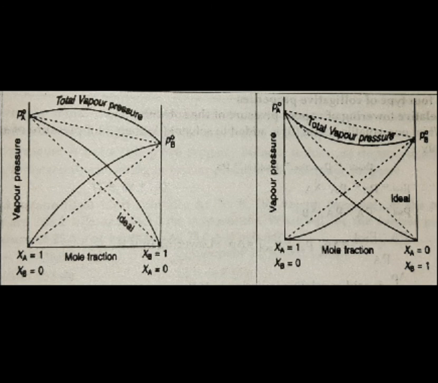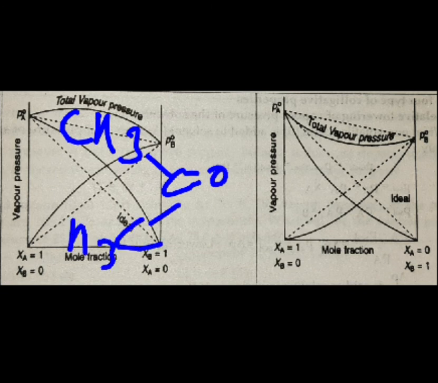How does this bonding take place? See, this is acetone, CH3, C double bond O, CH3. And this is your chloroform, CHCl3. Now what happens? The electronegative element oxygen and the hydrogen within the chloroform will have a strong interaction between them, which results in hydrogen bonding, right?